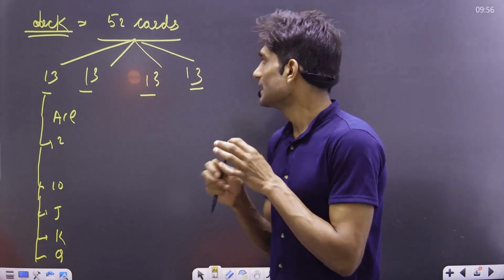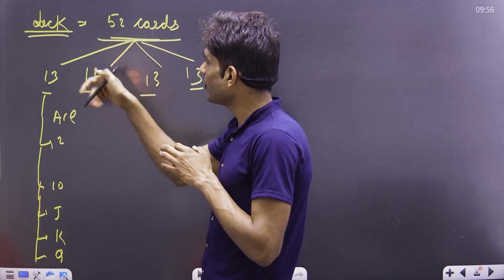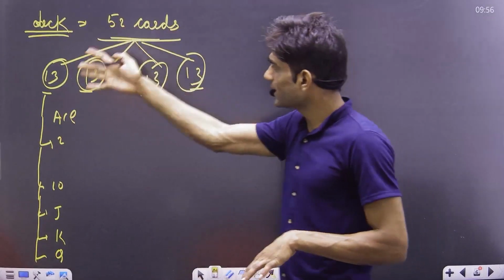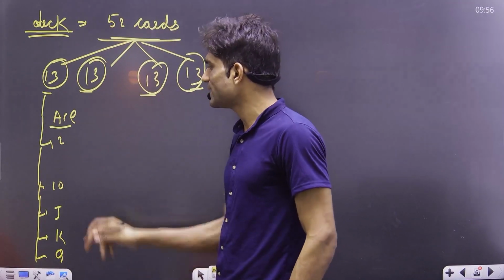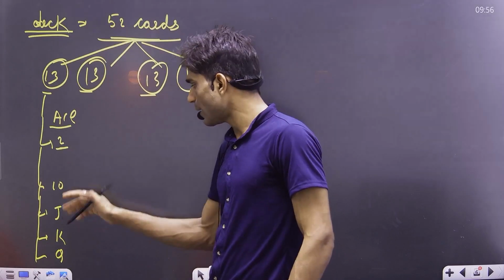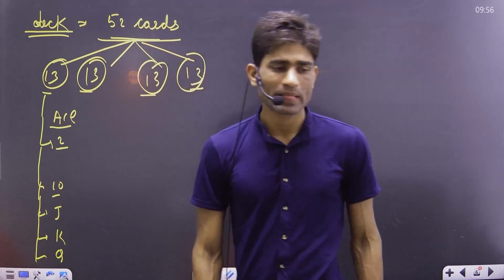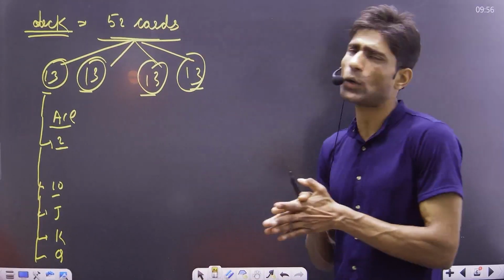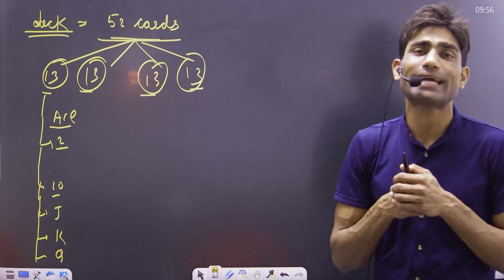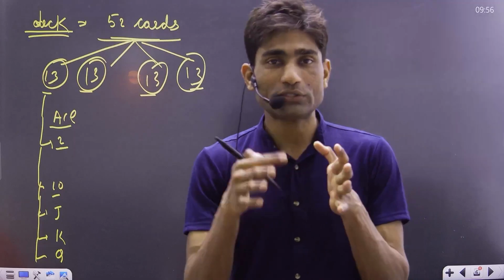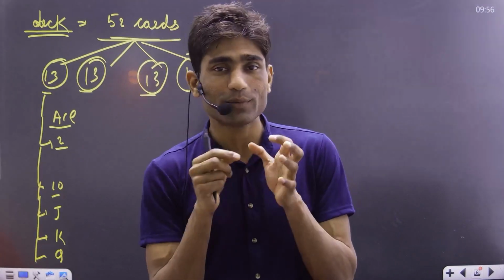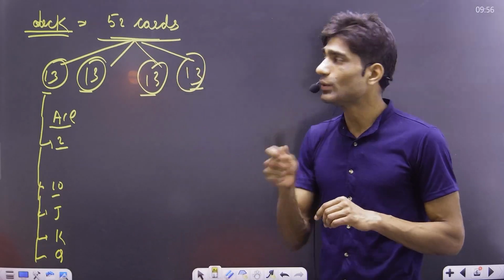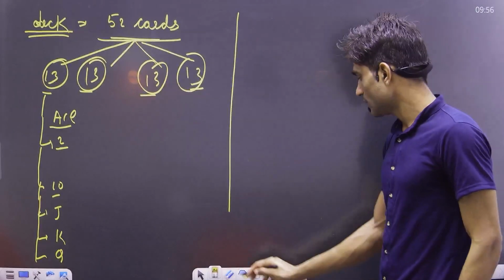Now see that we have 52 cards. We divided 52 cards into 4 different sets of 13, and each set of 13 cards contains first the ace, then 2, 3 up to 10, then jack, king, and queen. So these things are important about the deck. If you get a question based on the deck, you have to understand what is actually inside the deck. Most of you have already seen the deck, but many students are a little unfamiliar with the concept, so you all have to understand these conditions. That's it for the deck.